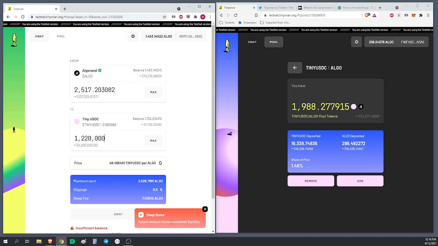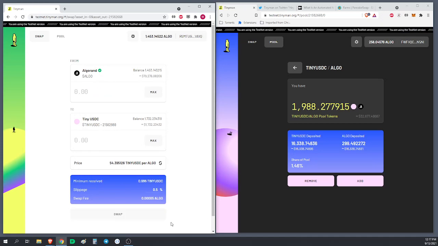Output exceeds. All right. Anyways, let's go back to this. So 5 is 54, 50 is 54, 500 is 54, 5,000 is 54, then you get up to 50,000, it's 51. And there's so much liquidity that it's not having too much of an effect on the price, but as pools have less liquidity, taking it out will have more of an effect on the price.